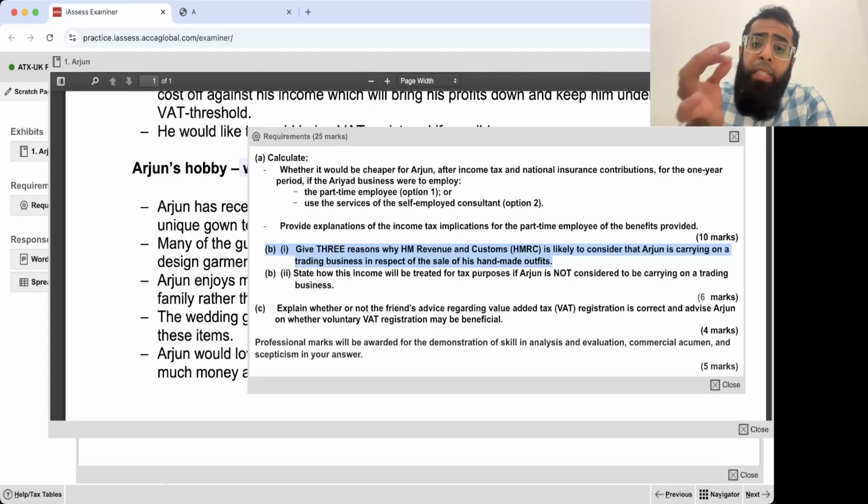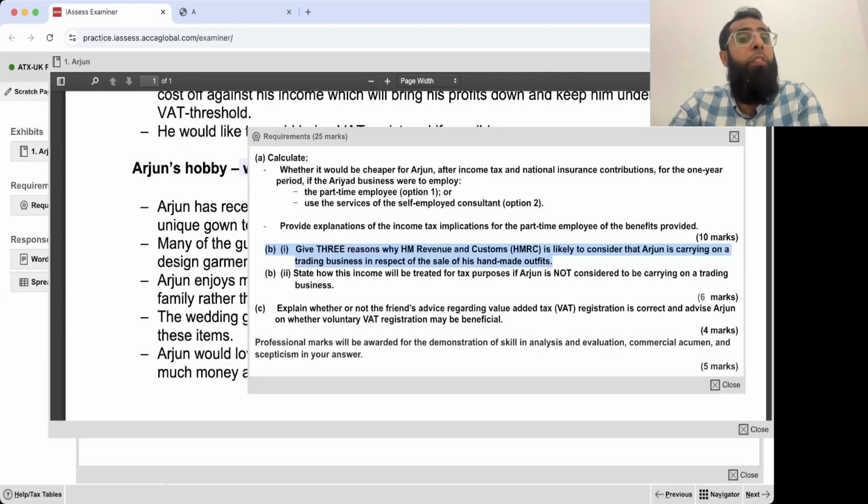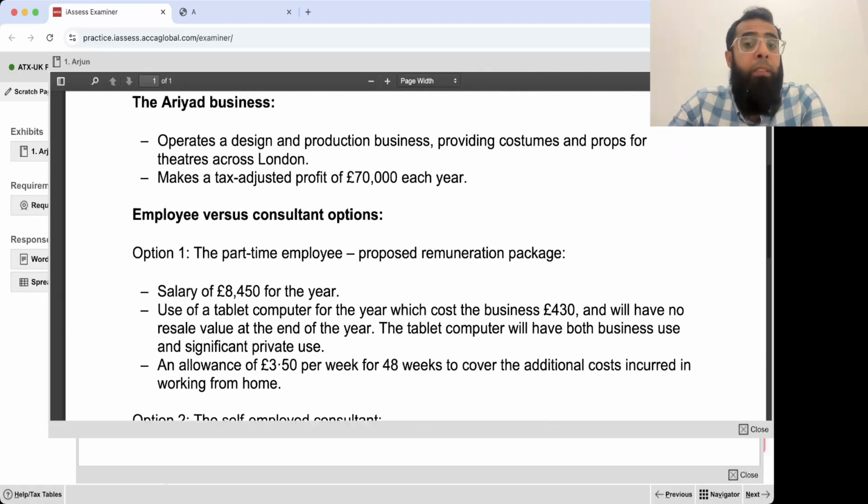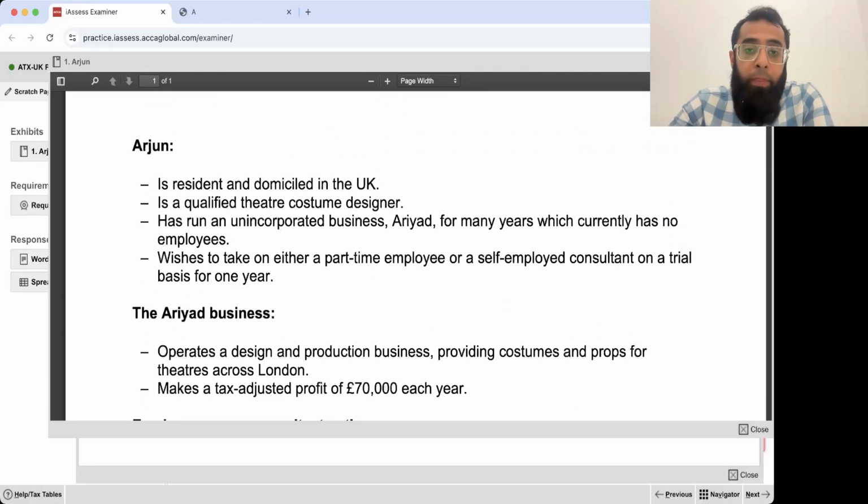Now, three reasons why HMRC is likely to consider that Arjun is carrying on a trading business. If you look at this situation, apparently, if we look at the frequency of the transaction, Arjun would love to make some outfits for other friends but does not anticipate making much money and therefore does not think this will be a business for tax purposes. So here we need to talk about the frequency of transaction, how many times he will be doing that transaction. But there is one problem. Arjun's normal business is also designing costumes. He is currently also doing this costume activity.